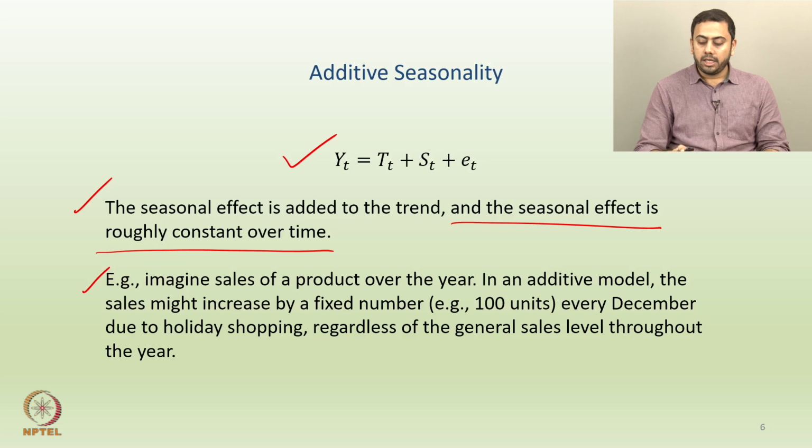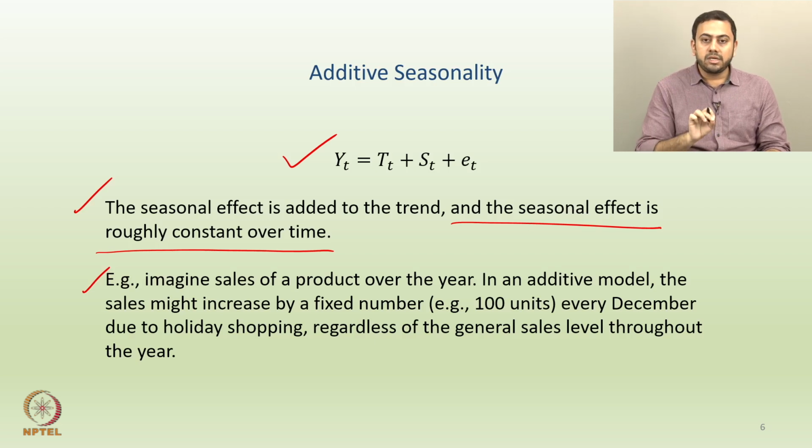Now, if you have an additive model structure or additive seasonality, the sales might increase by a fixed number, let us say 100 units every December due to some event, let us say Christmas or New Year. The sales might increase by a fixed number, 100 units, every December due to holiday shopping, regardless of the general sales level throughout the year. So, whenever December comes, you have a fixed increase in the sales.